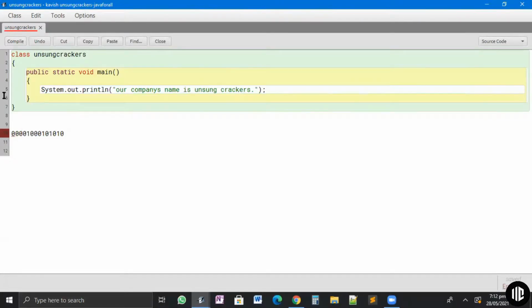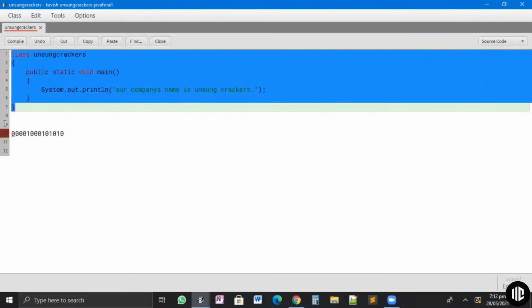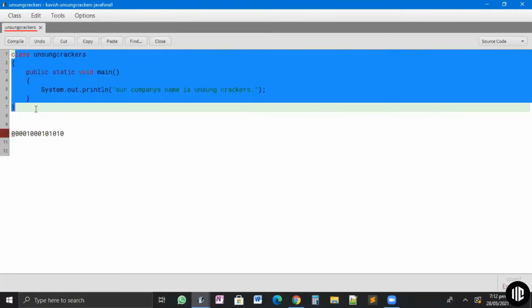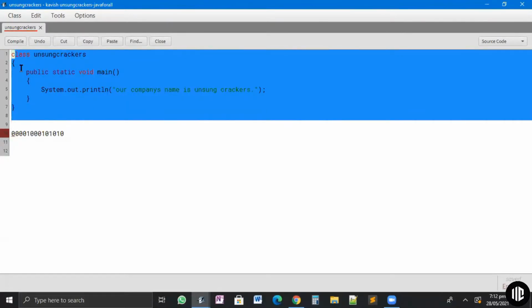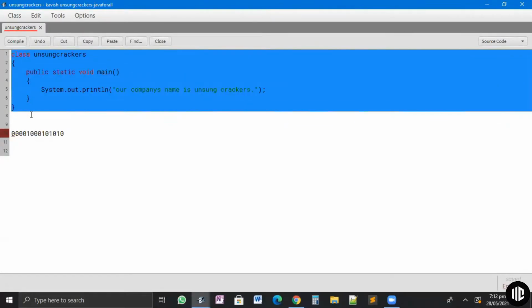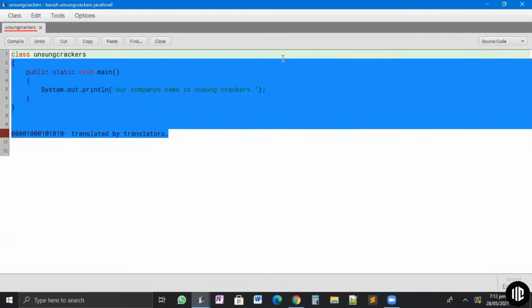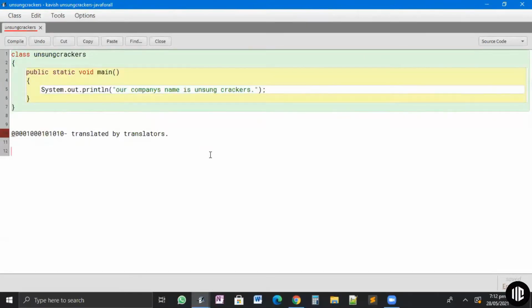So now, what translates this into this is called a translator. Just need to know this, that this is being translated. This entire code that I've written in English is being translated to binary by something called translators. Again, the notes for this have been provided in the group. If you have just joined the group recently and don't have the notes, we'll send it after this class.